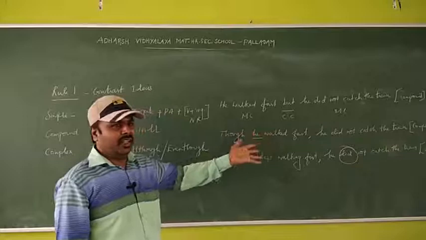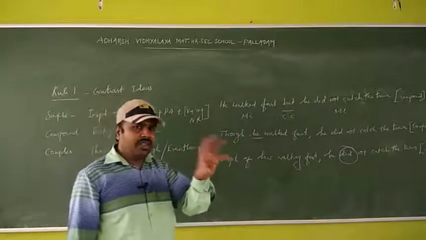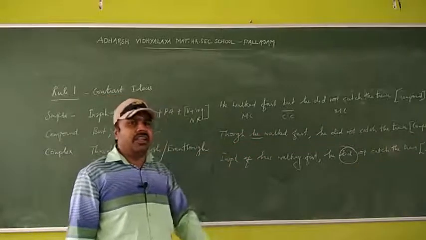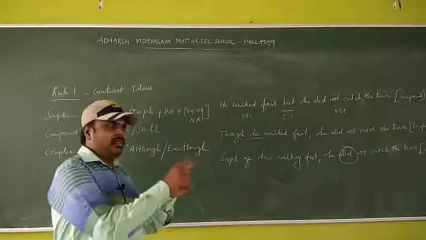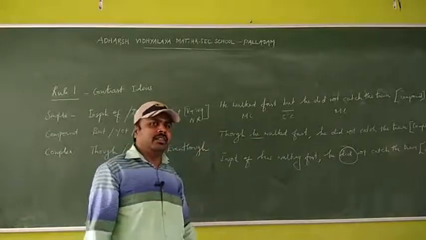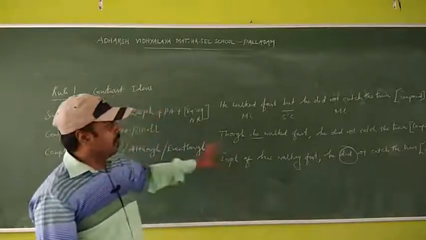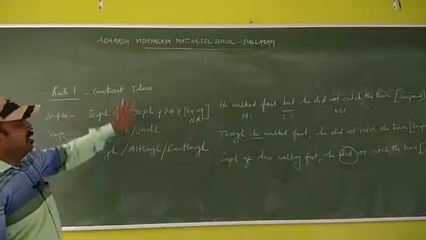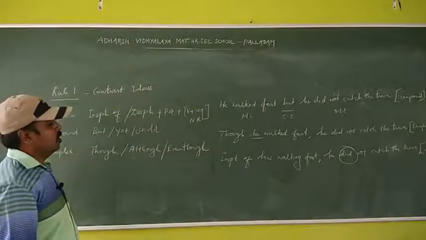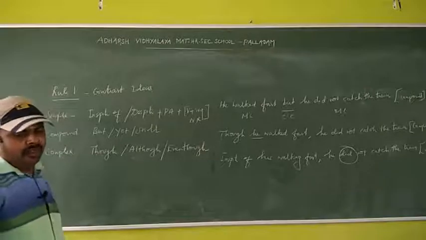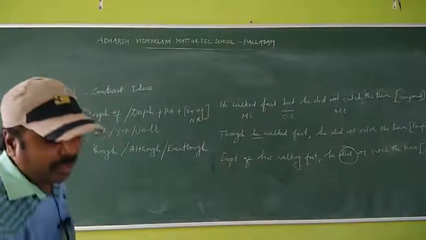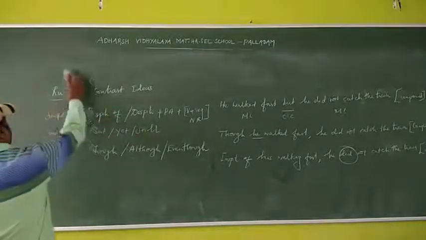Okay, don't see that. If you understand the meaning, definitely you can understand this is first rule, this is second rule, this is third rule. So only I have given the title, that is contrast idea. Okay, so let us see one more example here.